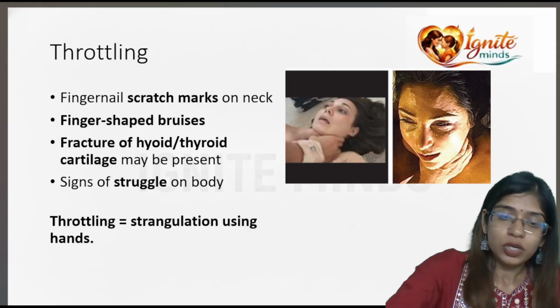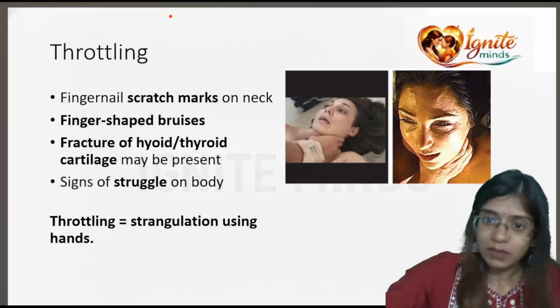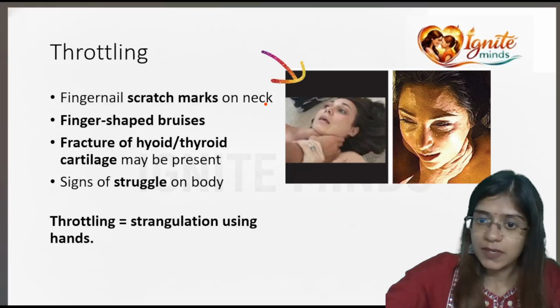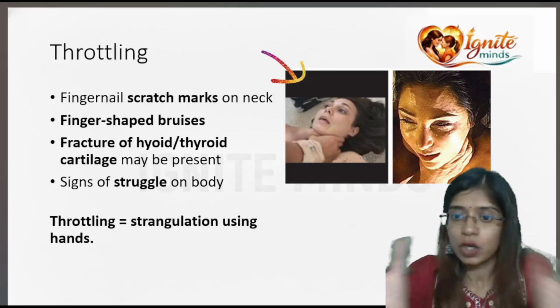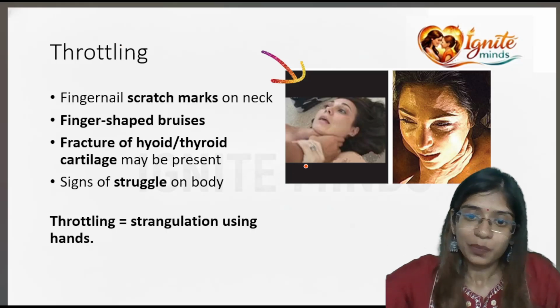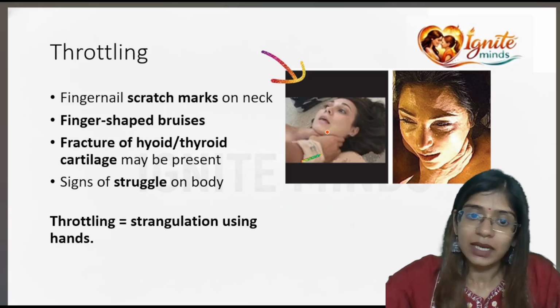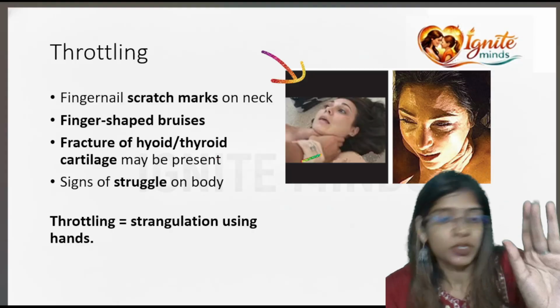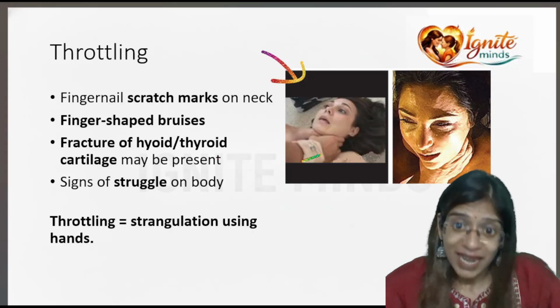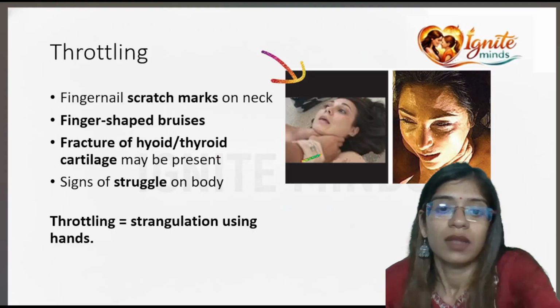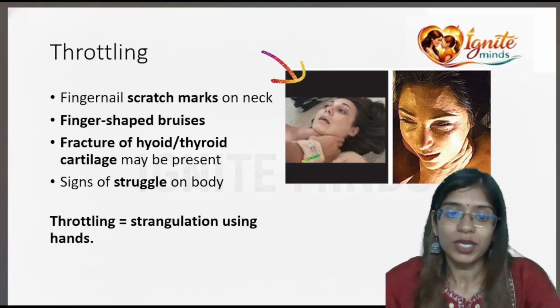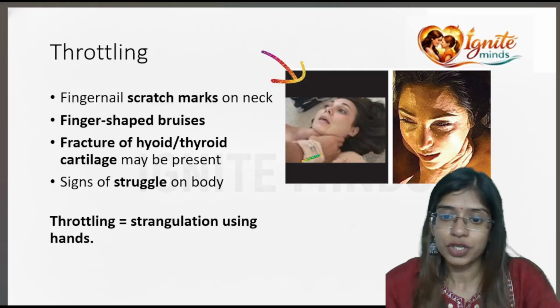So I hope you understood what is throttling. This is a means of harming a person. Here you can see the scratch marks because the hand is used. So you can see finger shaped marks and scratch marks made by the attacker's fingers. And since the neck is being targeted, you can see there is fracture of the hyoid or thyroid cartilage.